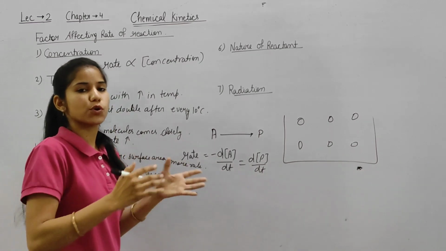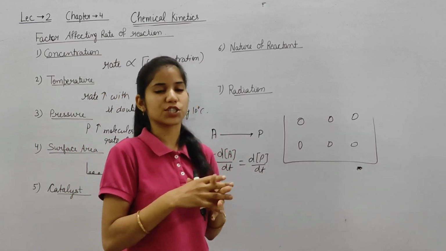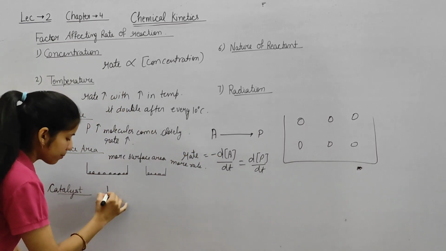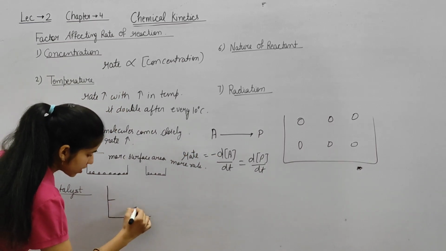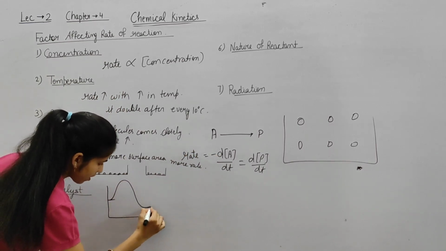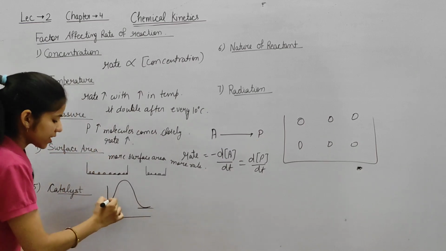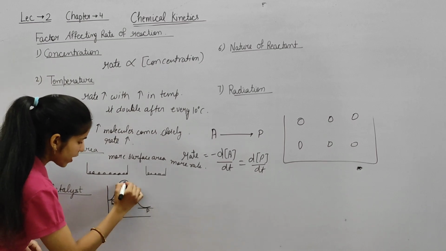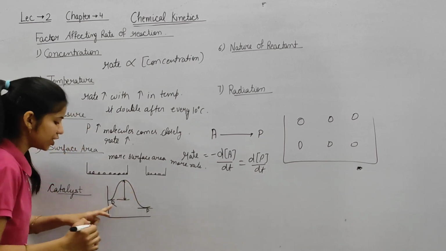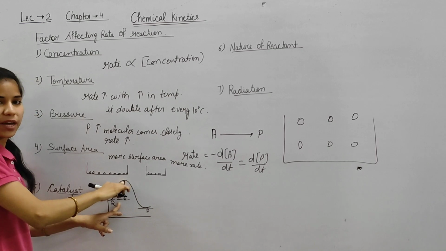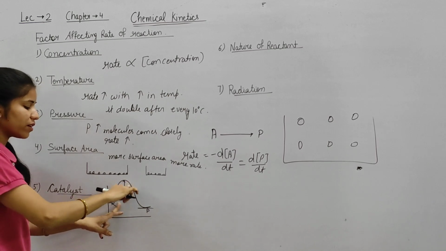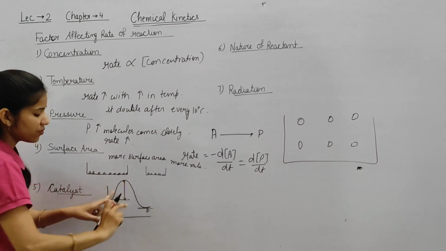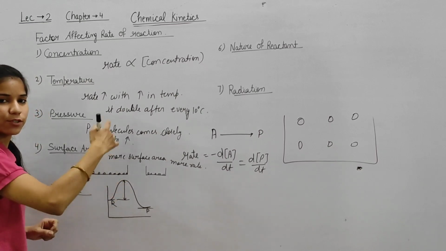Okay, now the next factor is catalyst. Catalyst also increases the rate of a chemical reaction. It provides another path for a chemical reaction. For example, this is reactant, this is product. We are providing this much energy, so this is the minimum energy which is required to convert reactant into product.